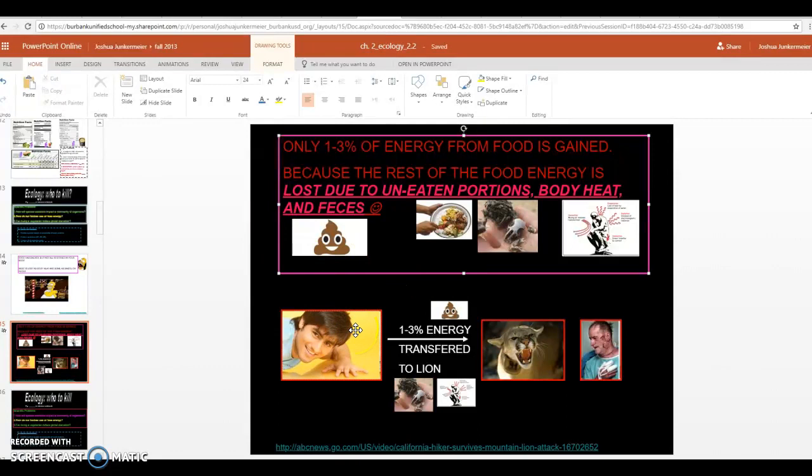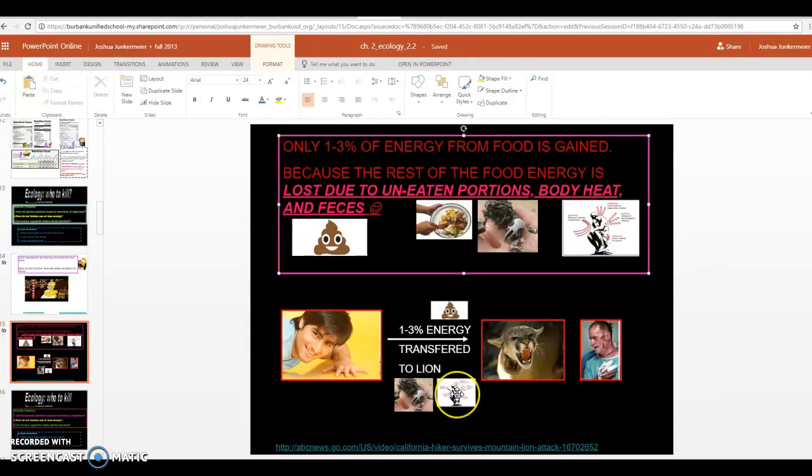We have a little food chain here. Let's say a mountain lion ate a person. If a mountain lion eats this dude, only 1 to 3% of the energy from this guy will get absorbed and stored in the body of this mountain lion. The mountain lion will lose a lot of the energy that it gets from this person because while it exercised and while it was walking around and hiking around, it loses body heat energy.